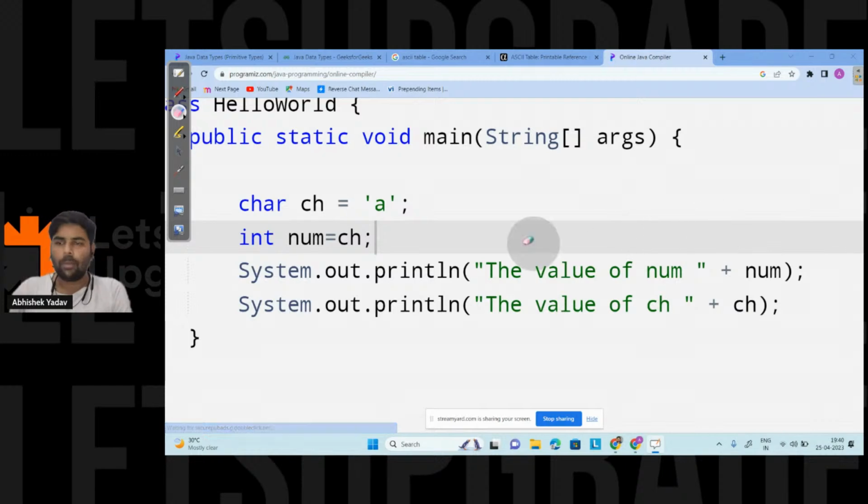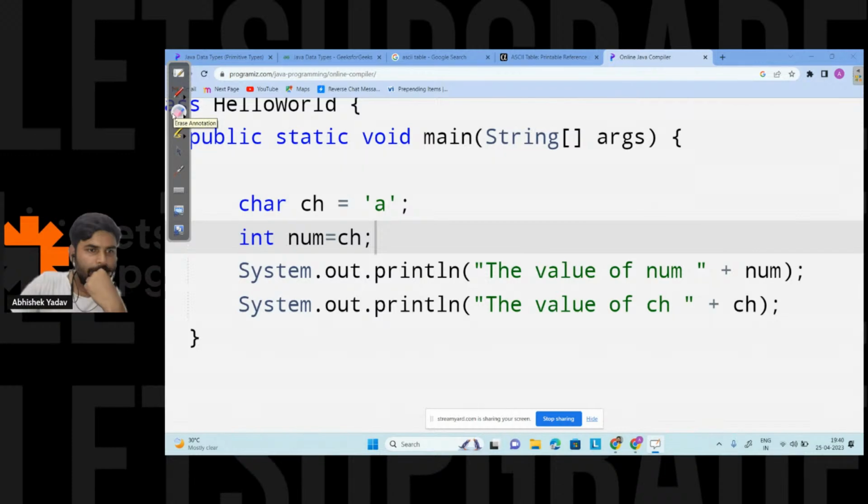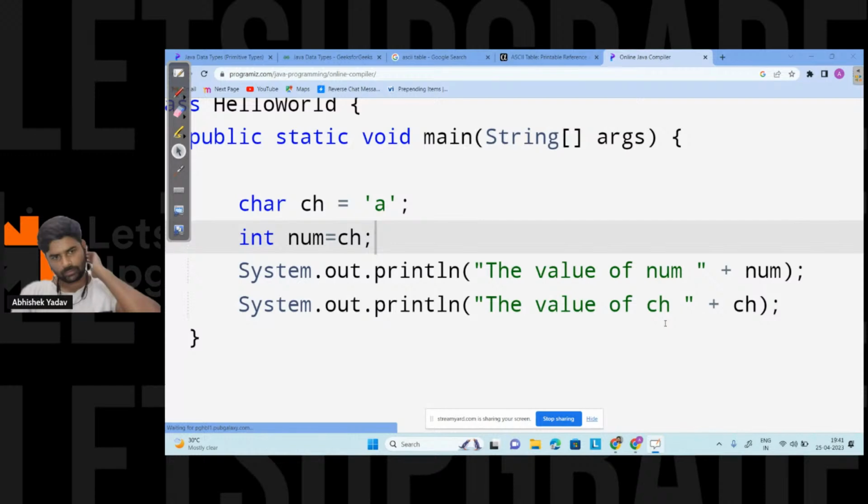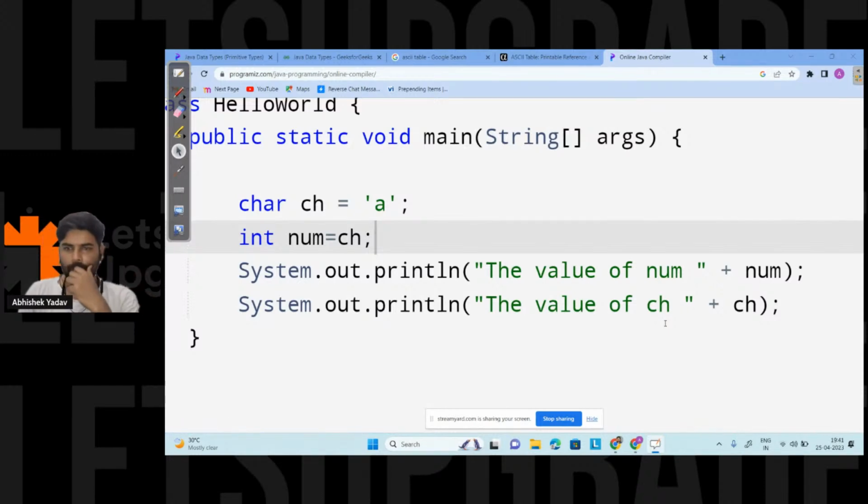Okay. If you got the point, then what will be the answer, guys? What answer will I get here? What will be the value of num? What will be the value of ch? Error. Okay. A. The ASCII value of A is 97, so 97 and A. Correct.